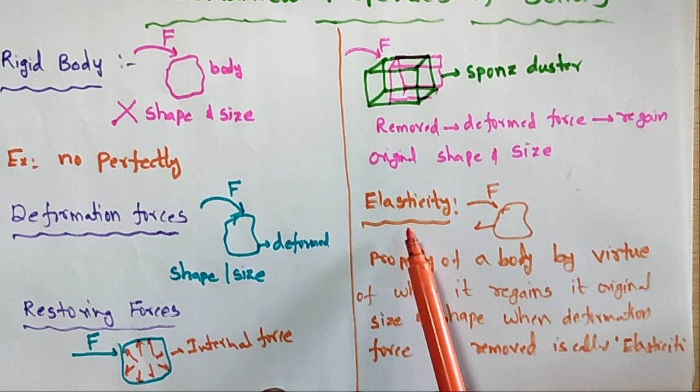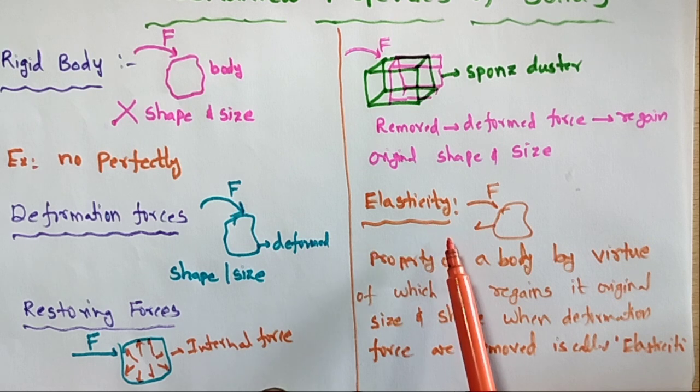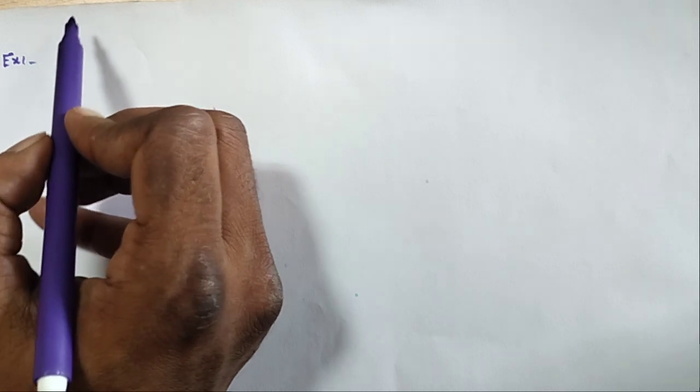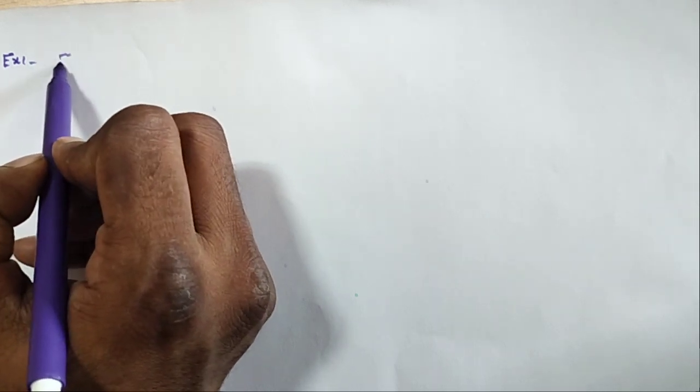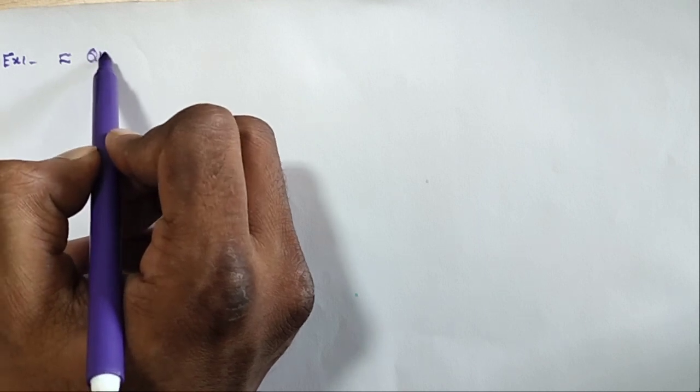Elasticity depends on a molecular phenomenon. What is an example of an elastic body? The nearest approach to a perfectly elastic body is quartz.